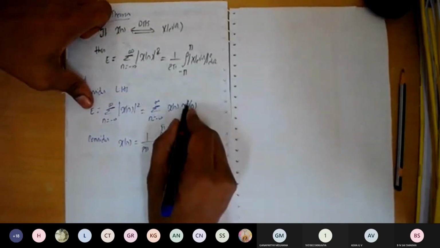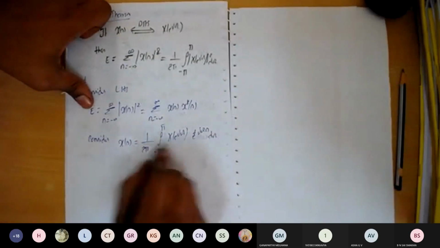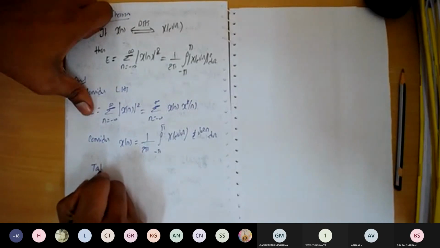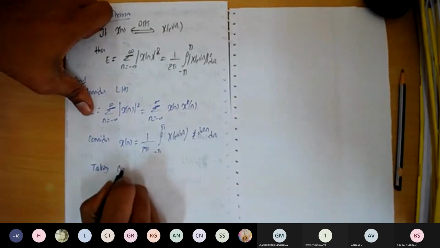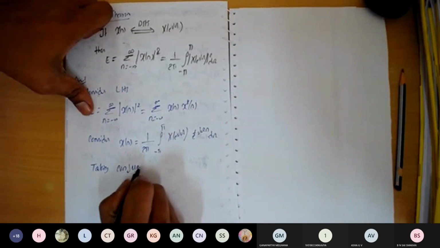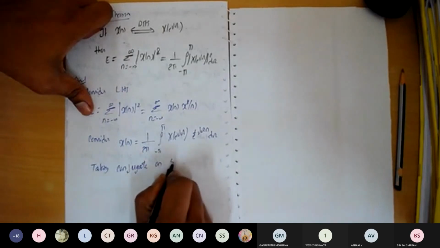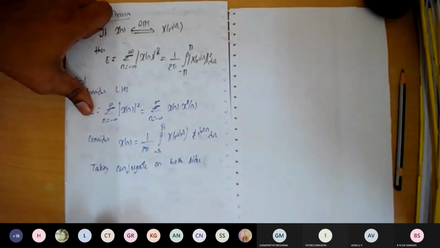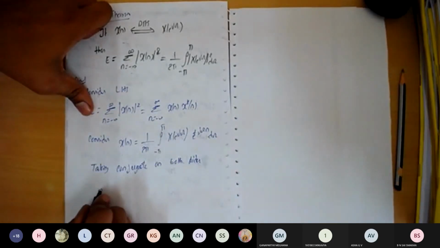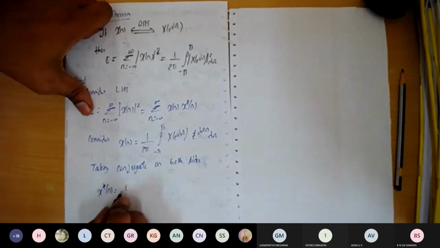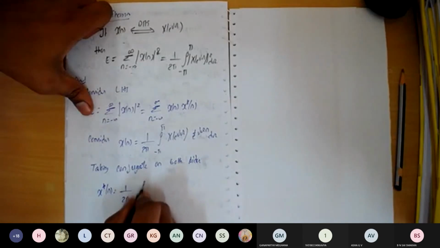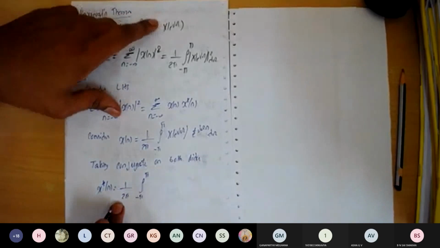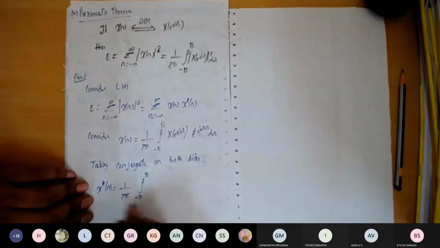Now, since we want x conjugate of n, I'll take conjugate on both the sides. So taking conjugate on both the sides, it will become x conjugate of n is equal to 1 over 2 pi. So 2 pi is a constant, an integer constant. It does not have any complex quantity, so it will remain the same.